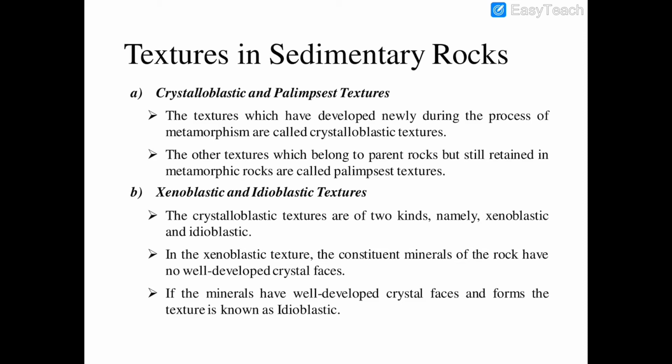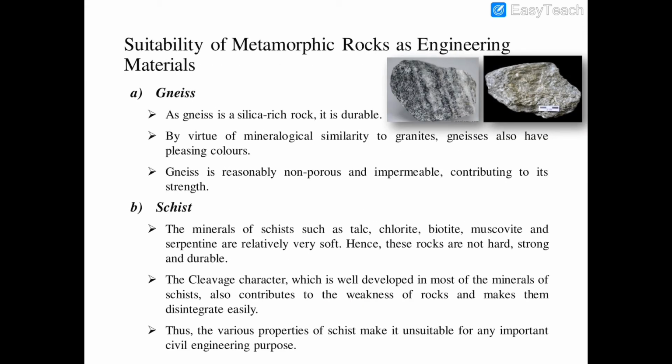Next is xenoblastic and idioblastic textures. The crystalloblastic textures are of two kinds which are called xenoblastic and idioblastic textures. In the xenoblastic textures, the constituent minerals of the rock have no well developed crystal faces. If the minerals have well developed crystal faces and forms, the texture is called idioblastic.